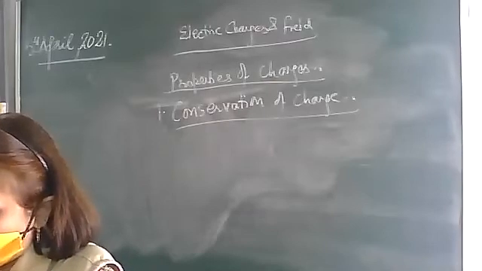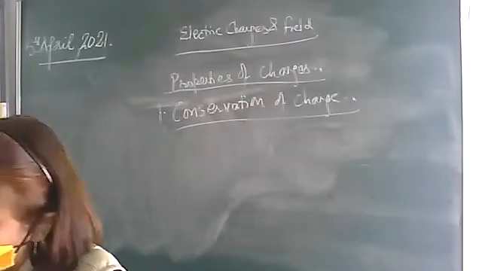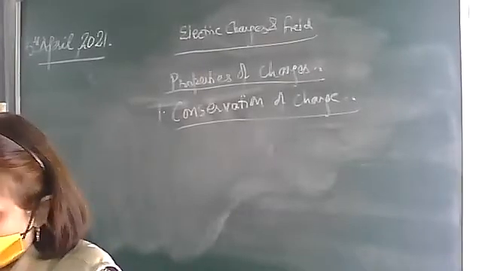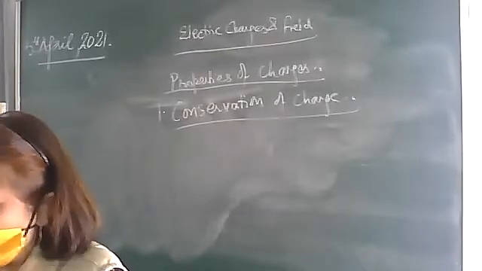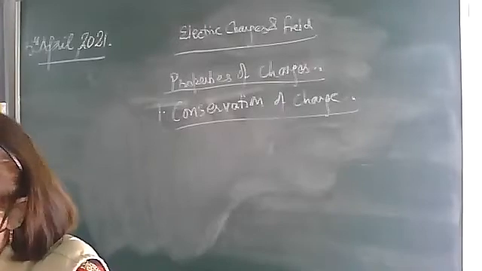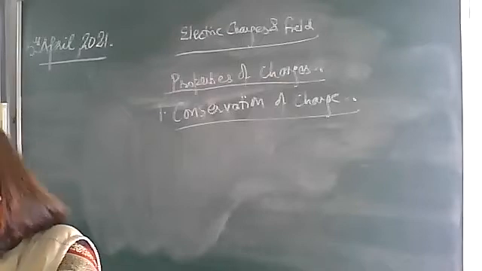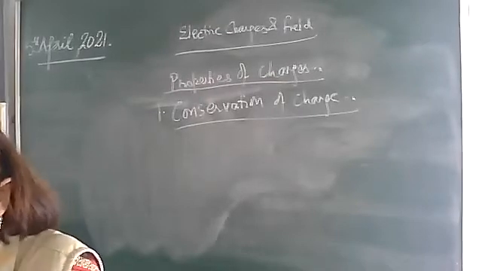So in this system, the total charge is conserved, that is, before rubbing, whatever charges were there on that system, both combined, after rubbing also the charges remain the same. So this property we call conservation of charge.